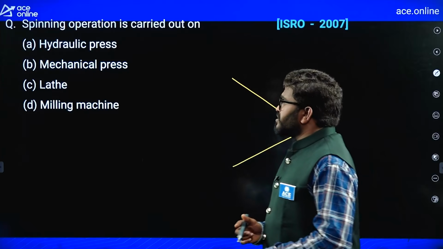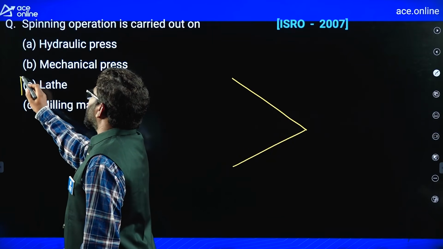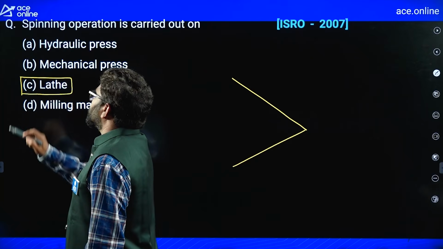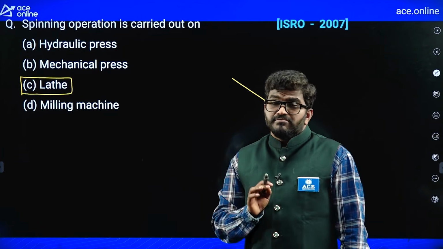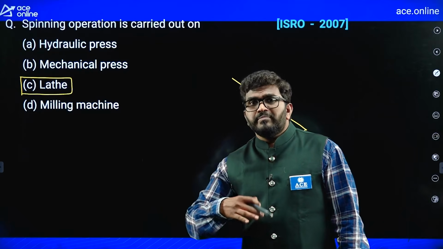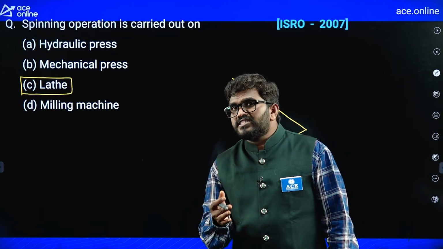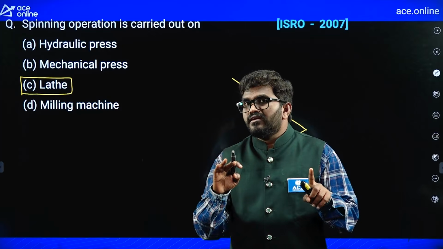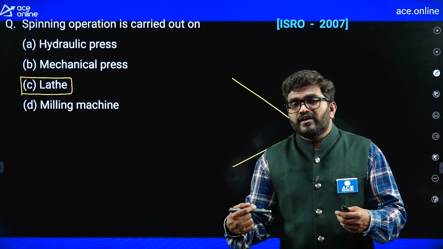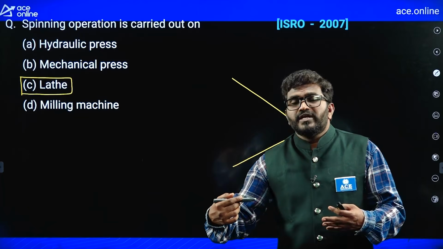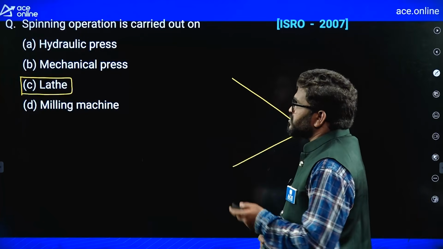Here we are using a lathe machine to make cup shaped, conical shaped components. Remember, spinning is a metal forming or sheet metal operation. We are deforming the material plastically. We are not cutting the metal, but with the help of the lathe machine spindle and tailstock supporting it, we are bending the material into the required shape. So C is the correct answer.